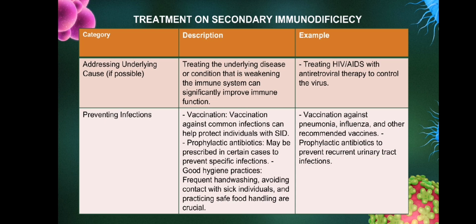Next is preventing infections. Vaccination against common infections can help to protect individuals with SID. Prophylactic antibiotics may be prescribed in certain cases to prevent specific infections. Good hygiene practices, frequent hand washing, avoiding contact with sick individuals, and practicing safe food handling are crucial. Examples are vaccination against pneumonia, influenza, and other recommended vaccines, and prophylactic antibiotics to prevent recurrent urinary tract infections or UTI.